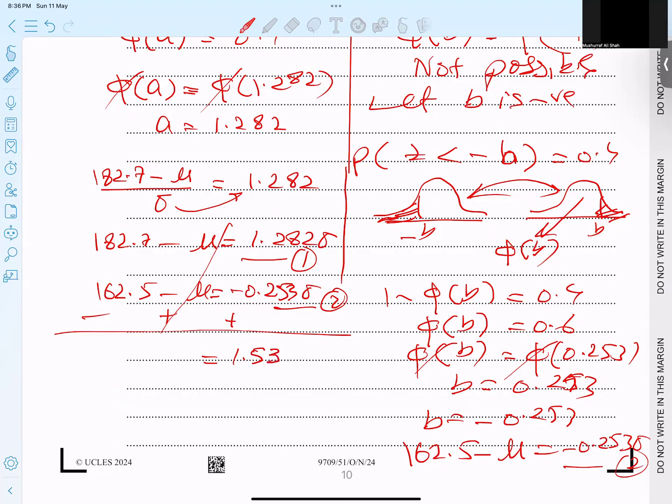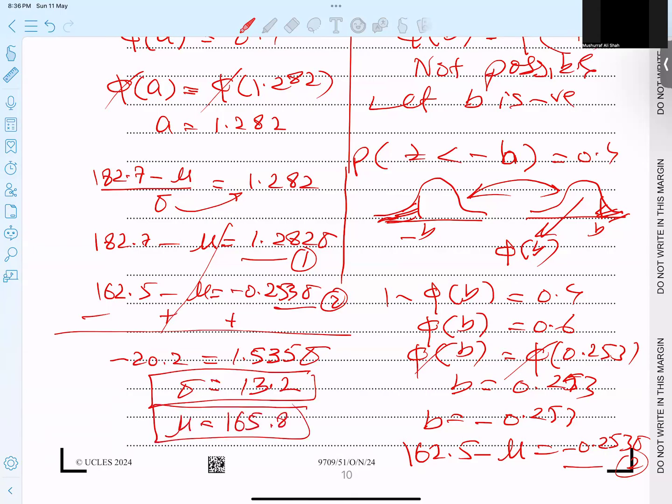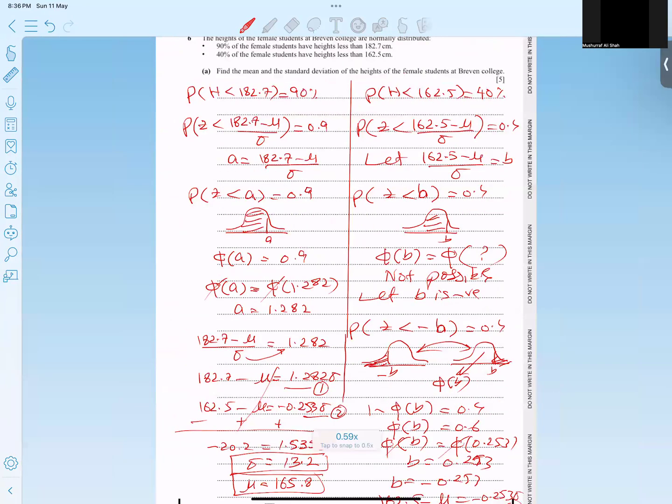Okay, this is done. And now from here I got negative 20.2, and the sigma value finally comes out as 13.2. And this value I can plug into any equation. If I plug into any equation, I get mu as 165.8. And I hope the concept is very clear for part A.